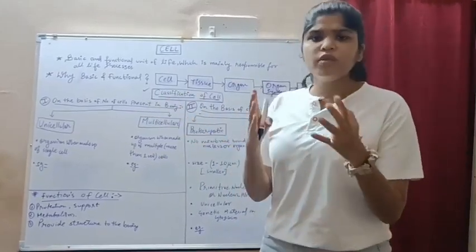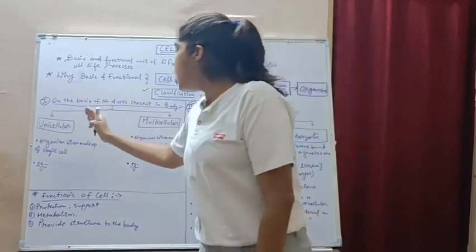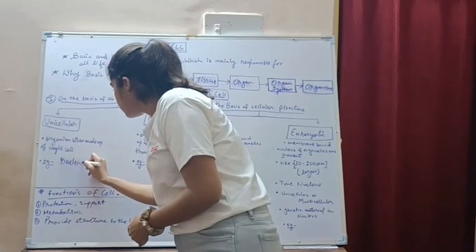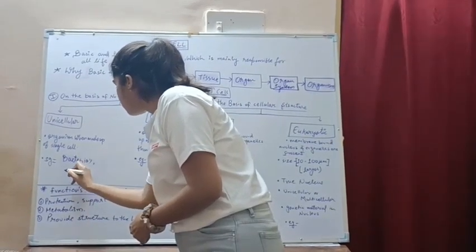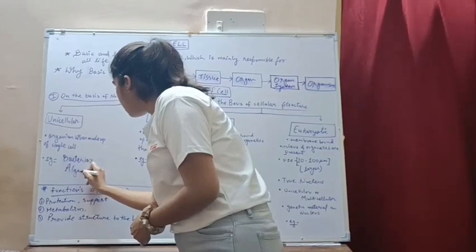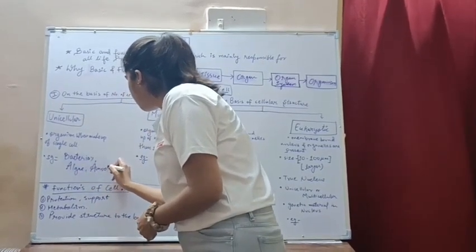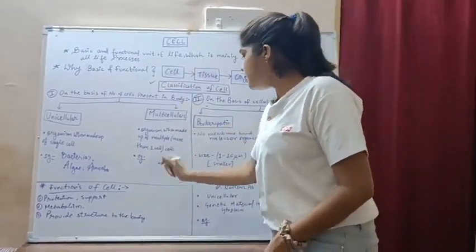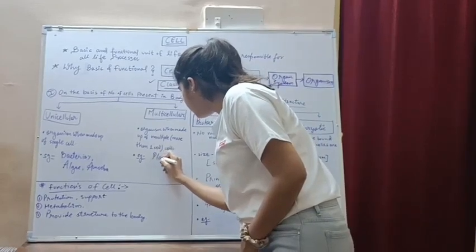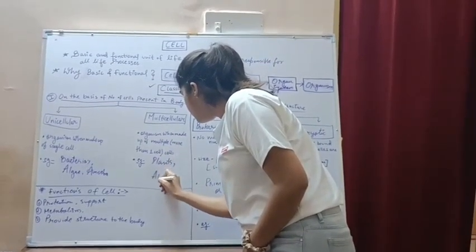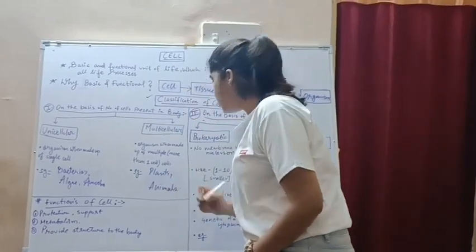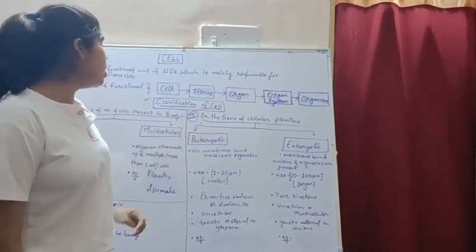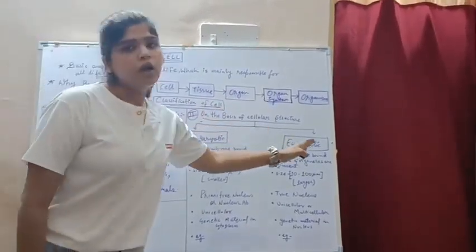Now we will see some examples of unicellular and multicellular organisms. Unicellular examples here are the bacteria, the algae, the amoeba. Okay, these organisms are all unicellular. The multicellular organisms are the plants and the animals, as we all know. Now coming to the second broad classification, which is on the basis of cellular structure. It is mainly of two types, the prokaryotic and eukaryotic.